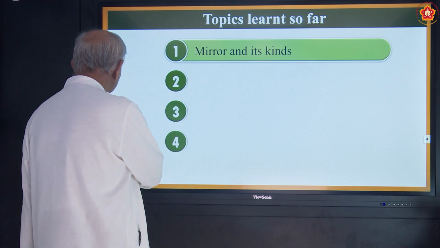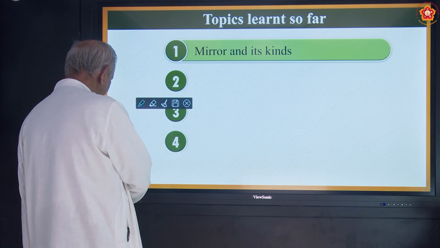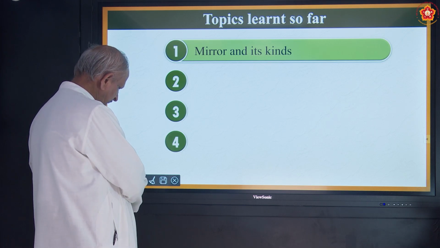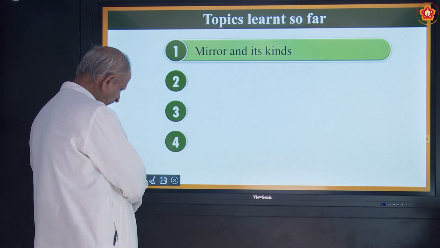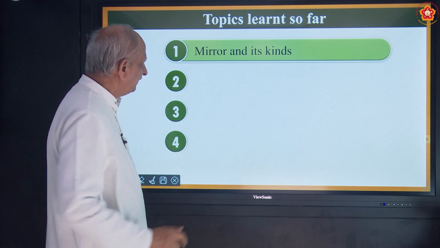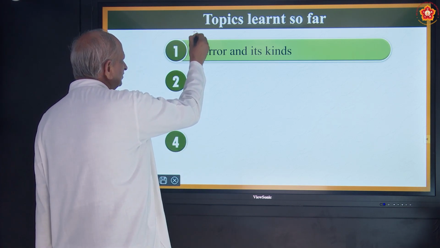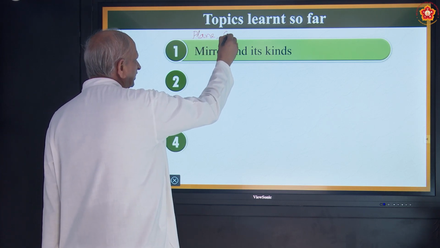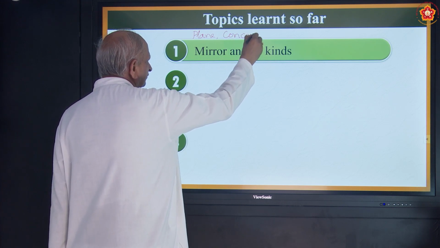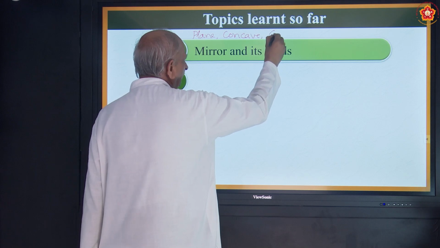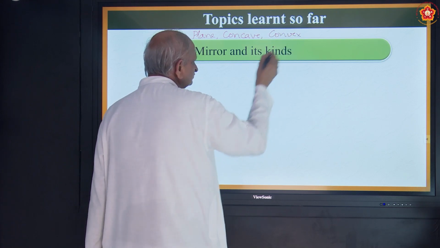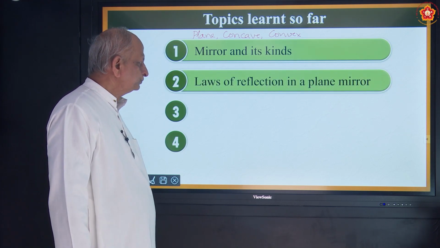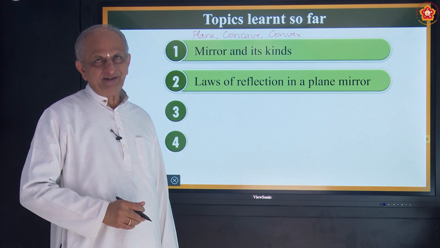When you come to mirror, we have three kinds of mirrors. Can you name them? We studied in class 6 and class 7 also. Okay? Come on. First one is called plane mirror. Second is concave mirror. And third is convex mirror. So, what does mirror do? It reflects. When you say reflect, there is a law behind it.